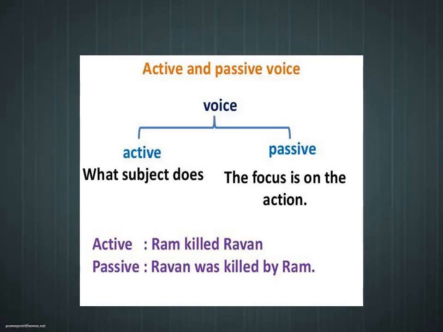So, if you just take this example, Ram killed Ravan. Here Ram is the subject, killed is the verb, and Ravan is the object. Here Ram, the subject, is performing the action. If you check with the passive voice, Ravan was killed by Ram. Here, Ram is not the subject, Ravan is the subject. So, the subject is not performing the action, instead, it is being acted upon. So, in active voice, the subject performs the action, whereas in passive voice, the subject receives the action, that is, it is being acted upon.